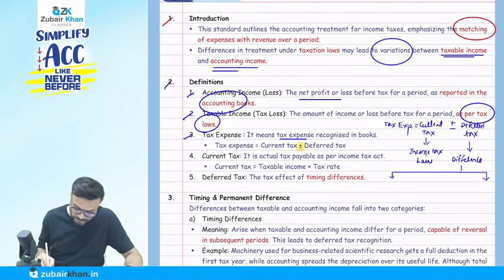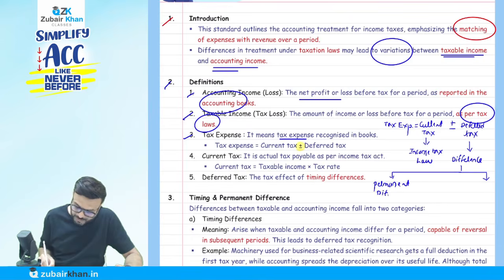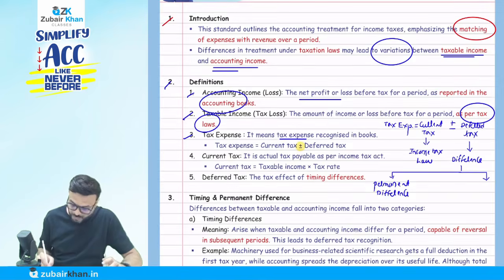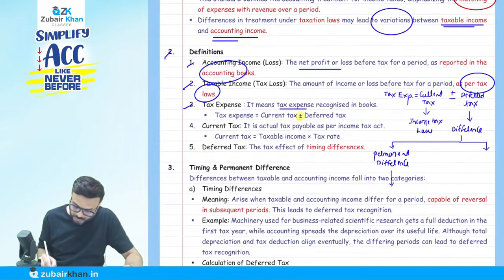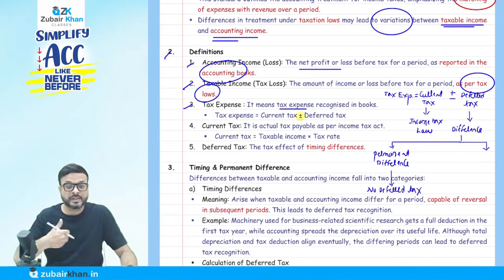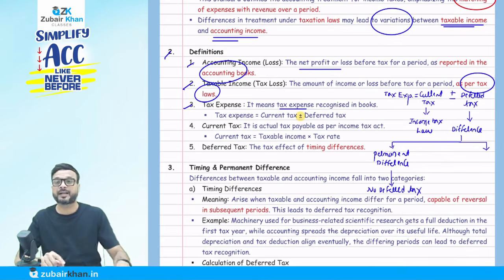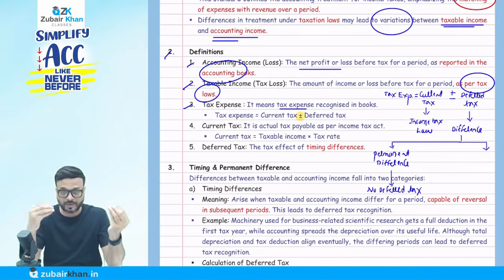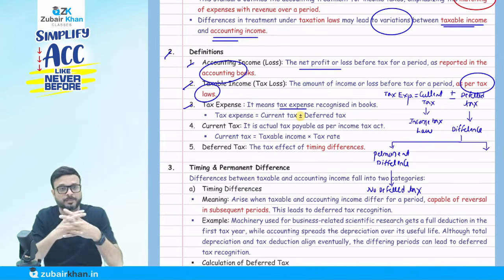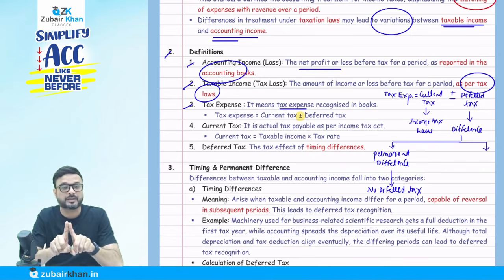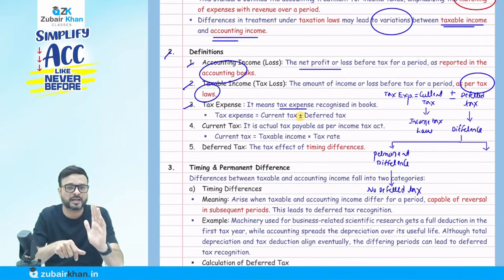There are two types of difference. First is a permanent difference. When I say permanent difference, we don't create a deferred tax on it. No deferred tax on it. What do you mean by permanent difference? There is a difference between the accounting profit and the taxable profit, and I'm calling it a permanent difference when that difference is not going to reverse in the future. We call them permanent differences, and we don't create any deferred tax on them.